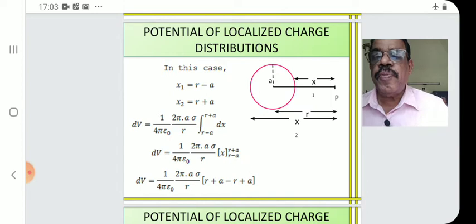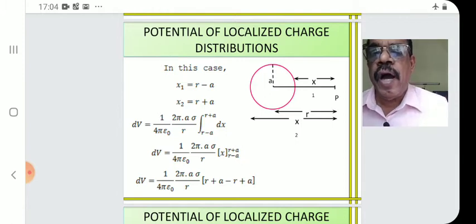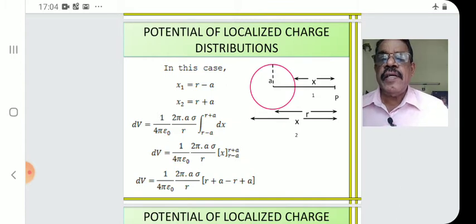V is 1 by 4 pi epsilon 0, 2 pi a sigma by r, integral r minus a to r plus a dx. That is V is equal to 1 by 4 pi epsilon 0, 2 pi a sigma by r. Integral dx is x, you know, and the limits are put on the right side of the square bracket, r minus a to r plus a. Apply the first limit with a minus sign, then apply the second limit.